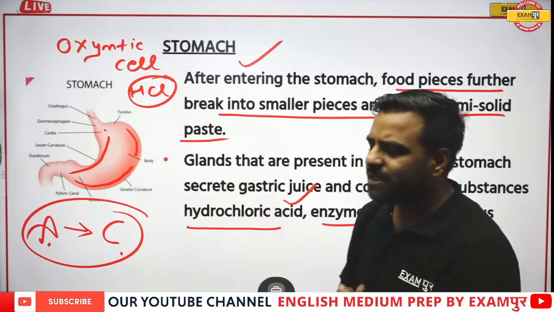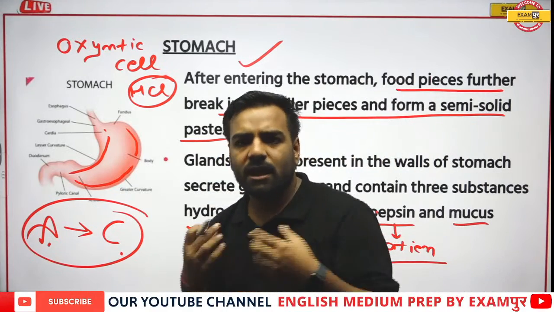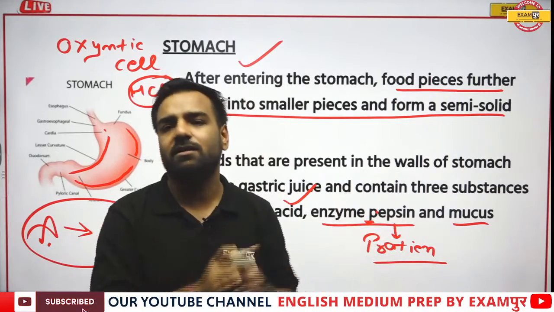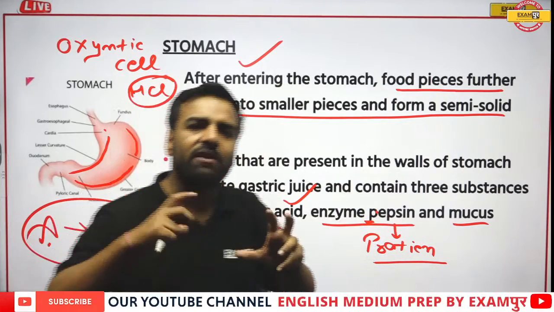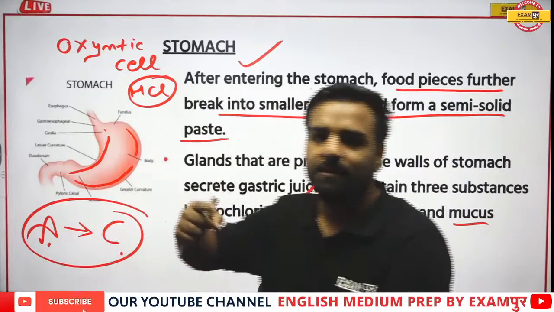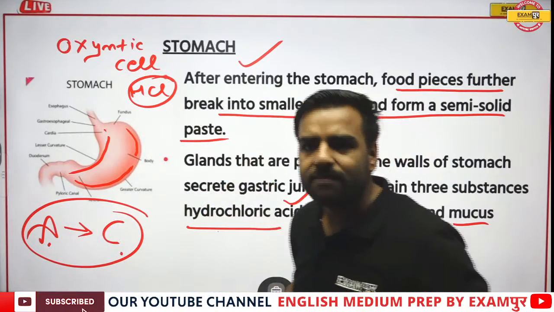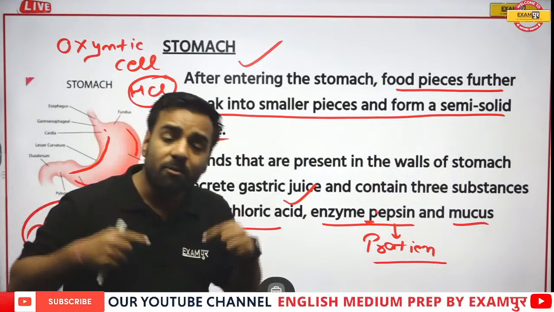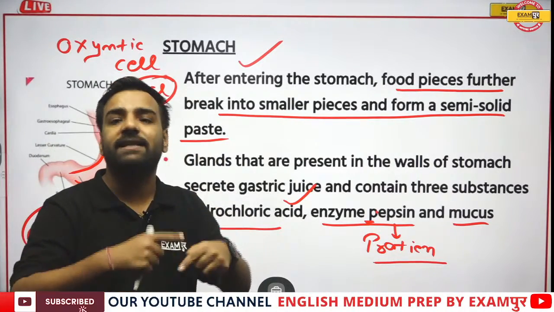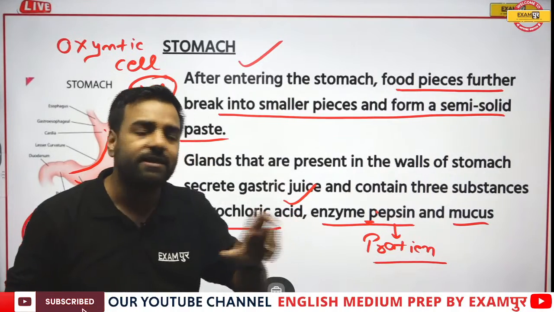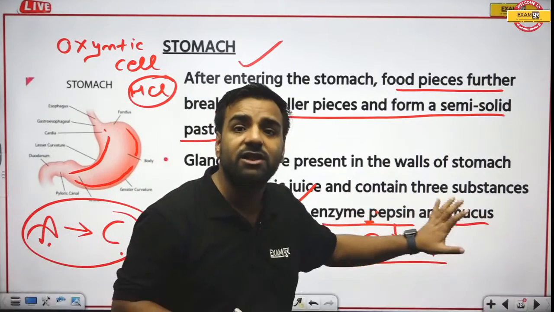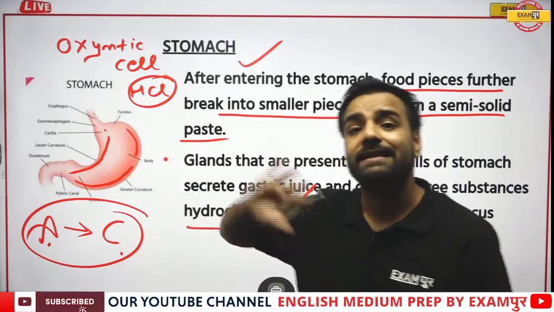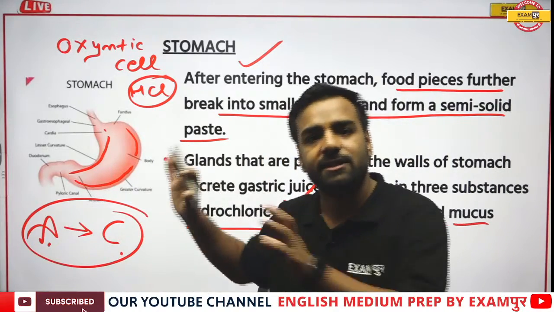Just imagine the scenario. If I'm non-vegetarian, if I'm eating chicken, chicken must have a stomach. Whatever I eat, that is digested, correct? My body is also made up of the same thing. Everything is the same. Now, my stomach can be self-digested. But why is it not being digested? Because there's a layer of mucus. Because of the presence of mucus, our stomach doesn't self-digest. That's why it is an important part.